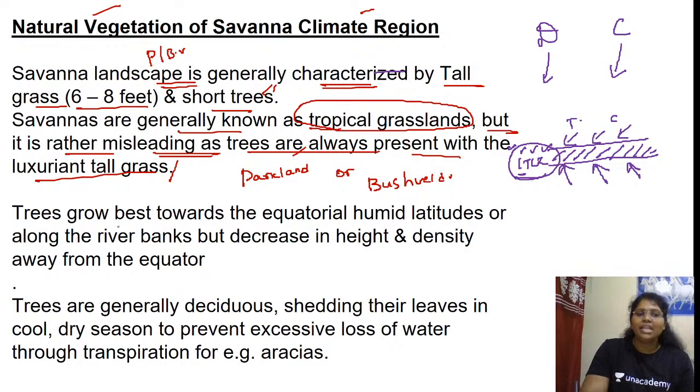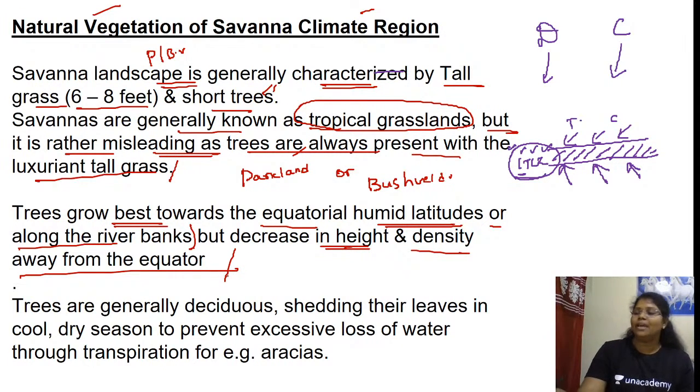The trees grow best towards the equatorial humid latitude or along the river banks, but decrease in height and density away from the equator, because there they get only a little moisture. If it moves towards the interior, it decreases in height and also in density.